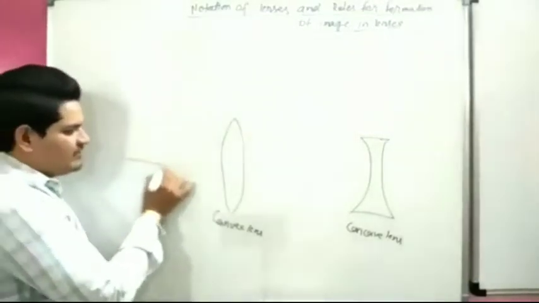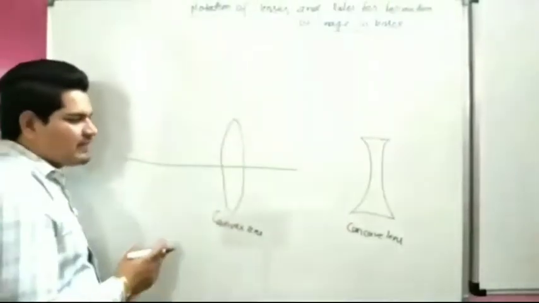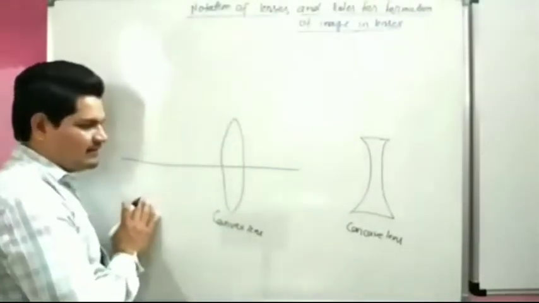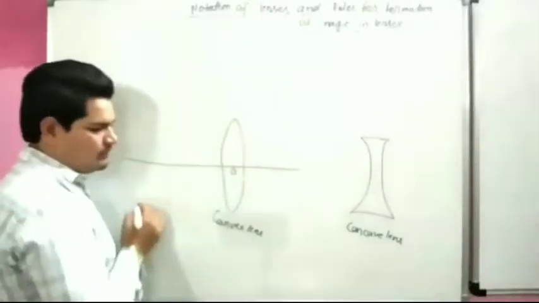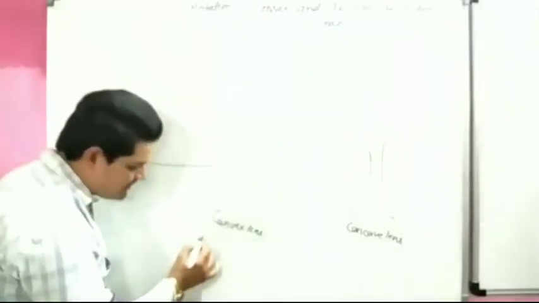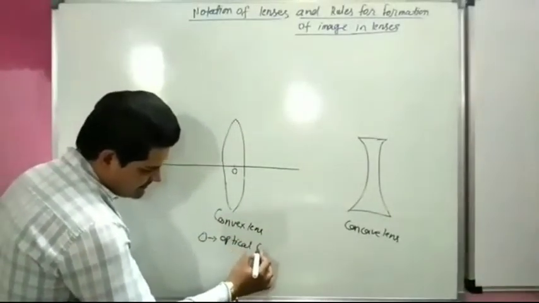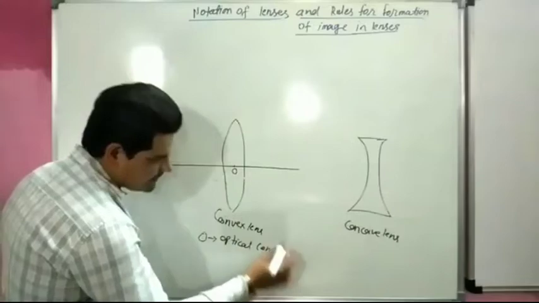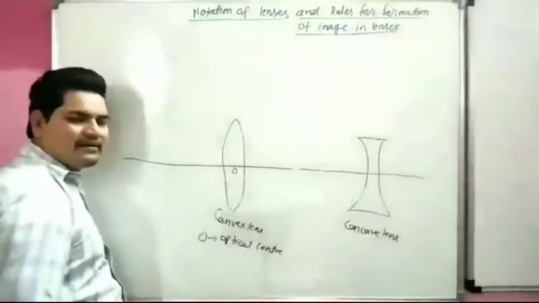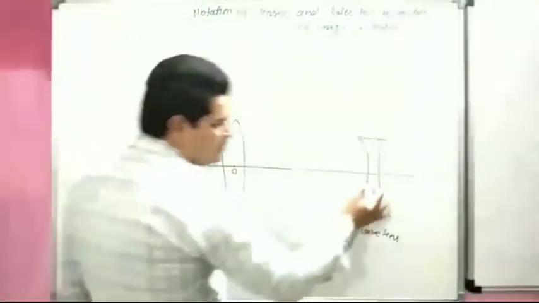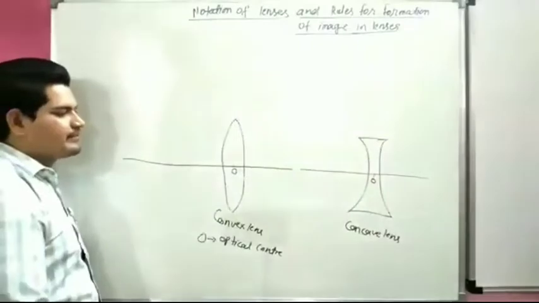This is called the principal axis, as we already know from the previous video. This is the optical center O. This is also the principal axis and optical center for the concave lens.